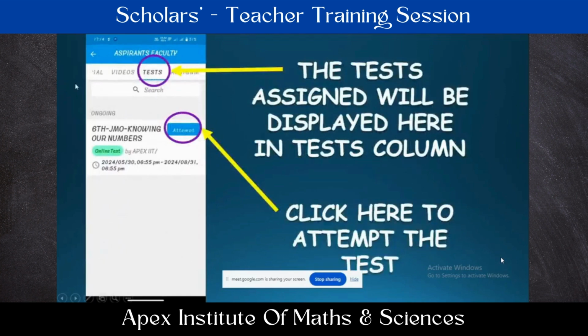Next, besides study material, there is one more column with the name tests. In this column, we are going to conduct tests for the students in their folders. So when they click on the test column, they can see if we assign any test. Immediately it will be displayed to the students like this. They can click on attempt the test.